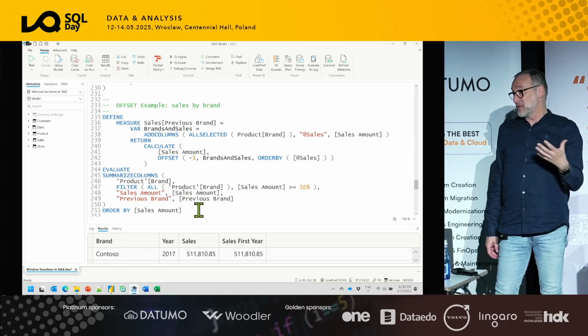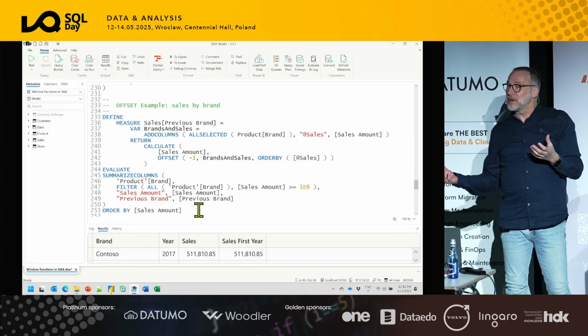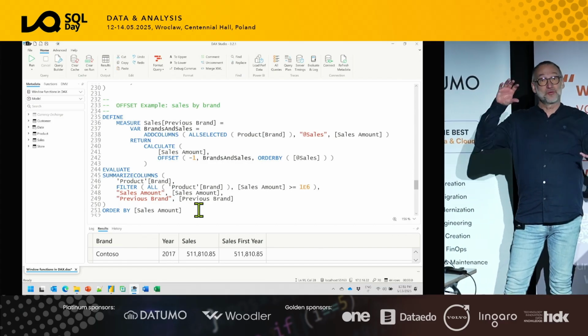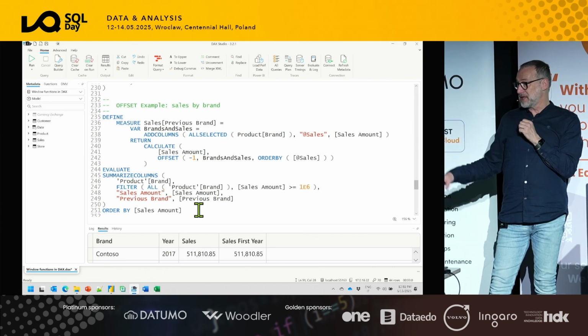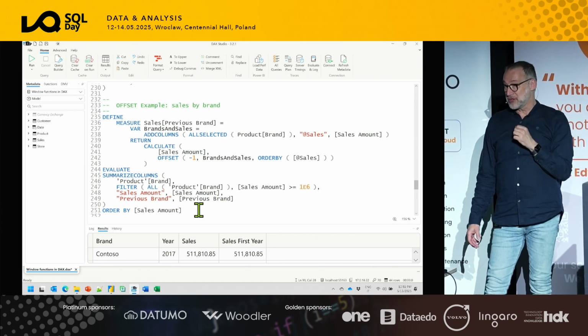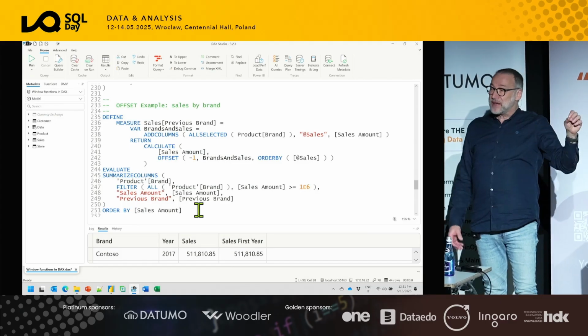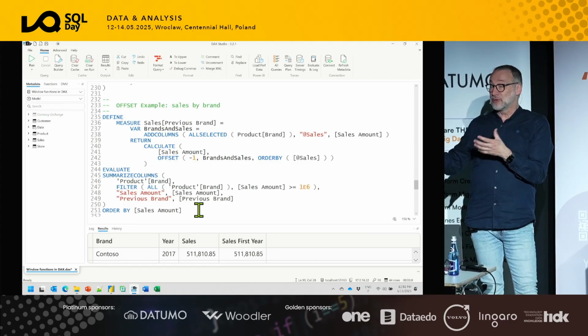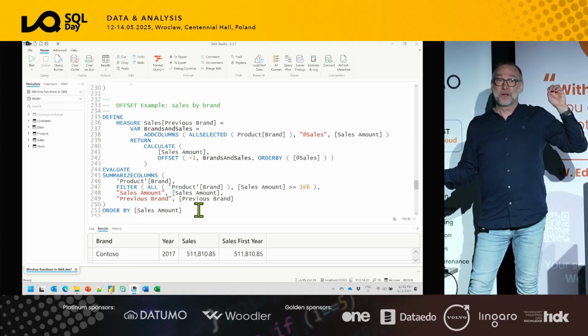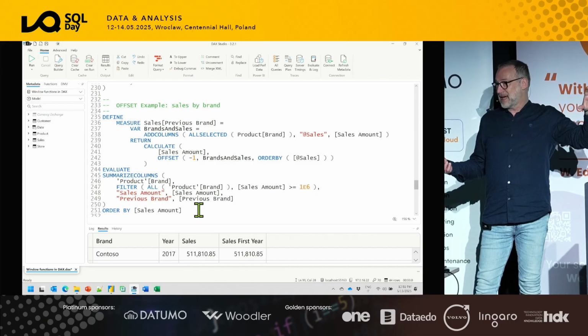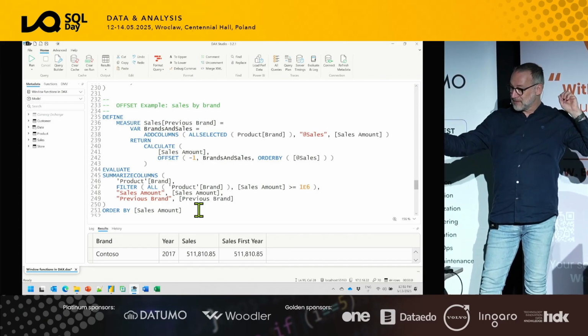But index is very well optimized. So generally speaking, whenever you want to do any calculation that requires navigating through a sorted table, then window functions are the best option, because they are really, really well optimized. And they are designed specifically to obtain this goal. A running total, you can express that with regular DAX. You can express it with the window function.